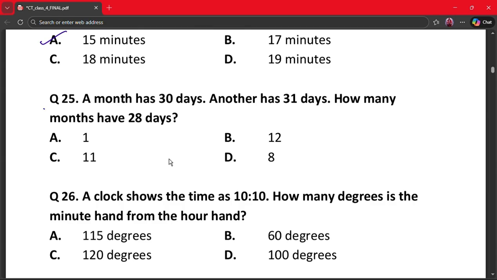Question number 25. A month has 30 days. Another has 31 days. How many months have 28 days? A. 1, B. 12, C. 11 and D. 8. Here the correct answer is option B. Every month has at least 28 days. Some have more but none have fewer. So all 12 months satisfy the condition.